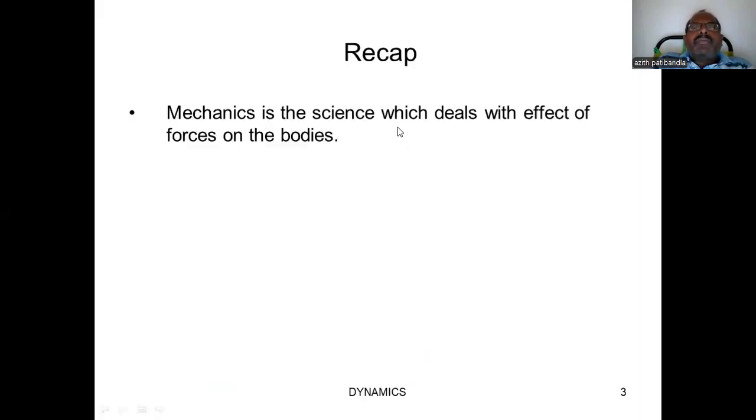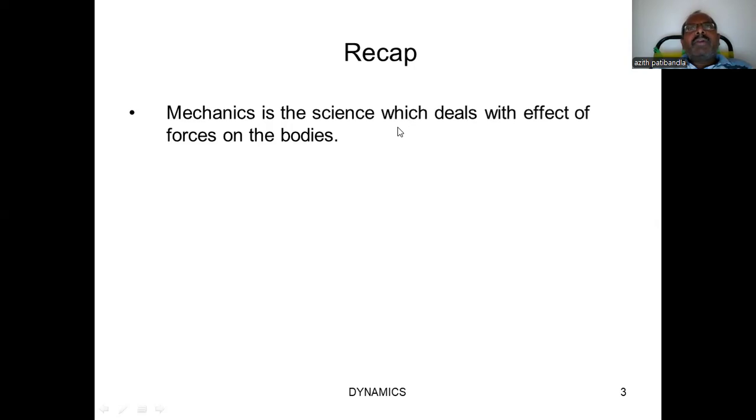During the first chapter of the mechanics, that means during the discussion of statics, we know the meaning of the mechanics. Later, we go through the classification of the engineering mechanics. So, the meaning of mechanics is the branch of science which deals with the behavior of the bodies which are subjected to force.